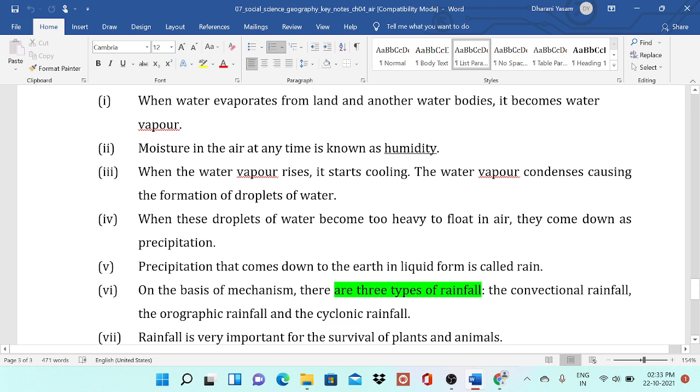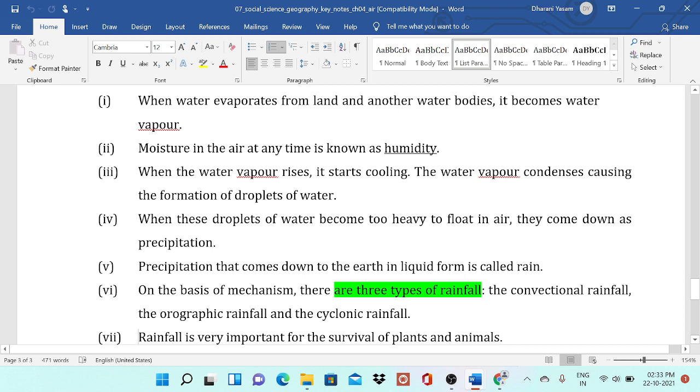Normally temperature increases during the summer season. So normally between 3 and 5 o'clock in the evening, it causes convectional rainfall in the tropical areas. But in equatorial regions, convectional rainfall occurs throughout the year because of very high temperature. So normally it causes rain.